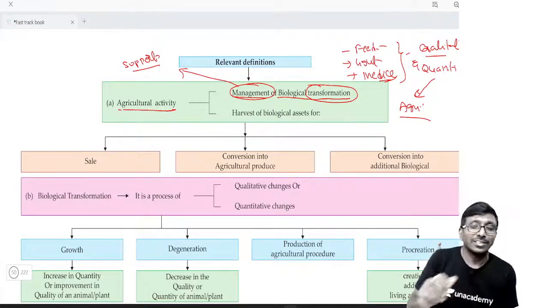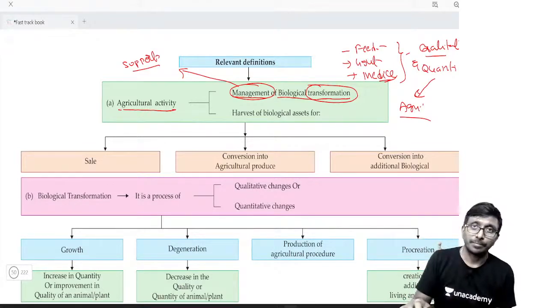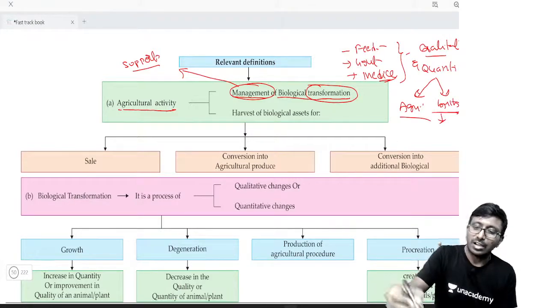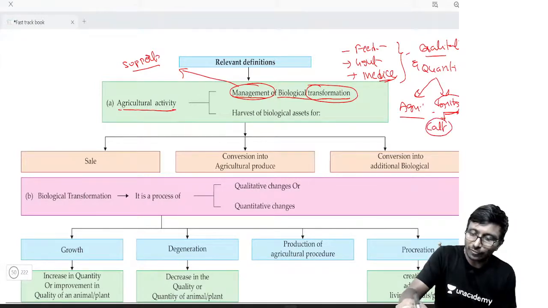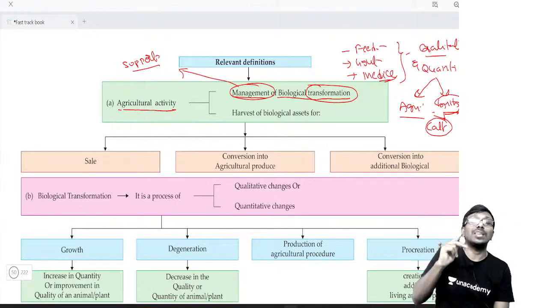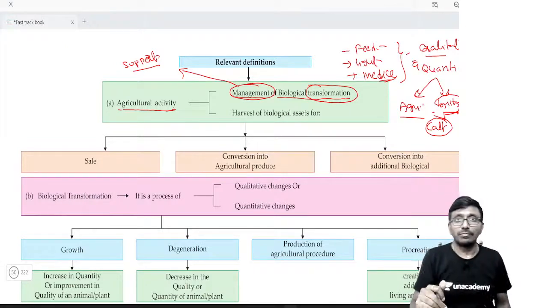So it was giving 10 liters of milk. Now it may give 15 liters if you take care properly. And not only that, it will give birth. It will create a generation. Automatically it will give birth to the next calf. The calf is not agriculture produce to you, but it is going to be an additional biological asset to you.